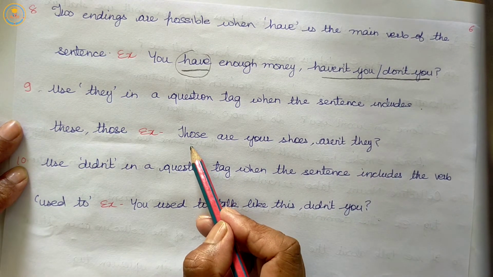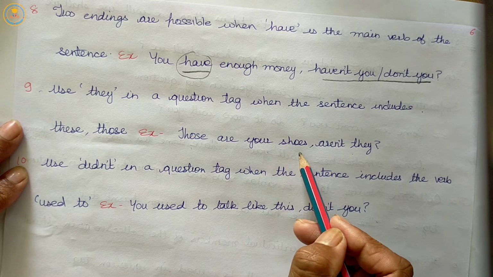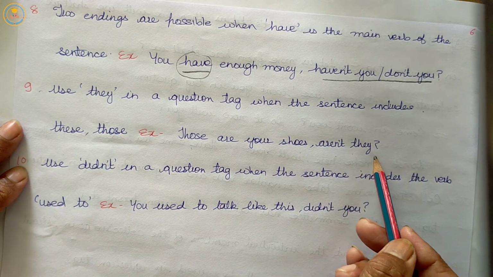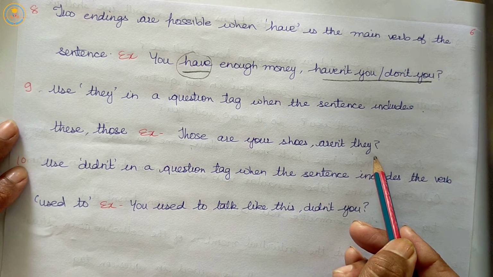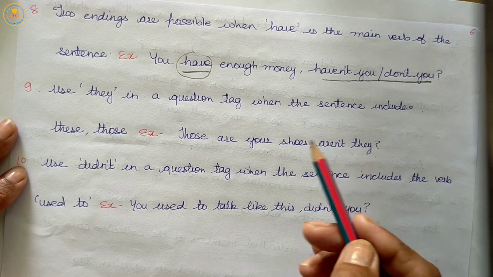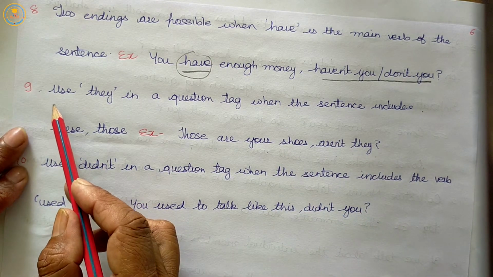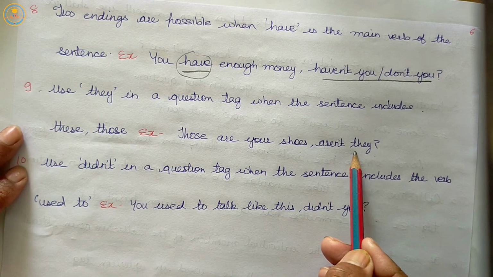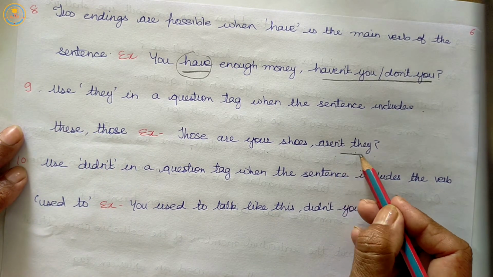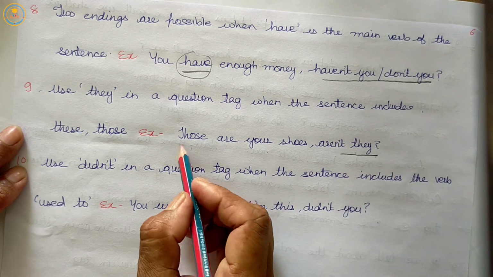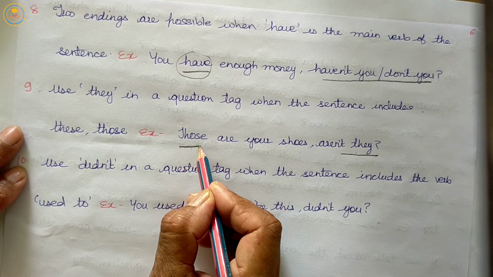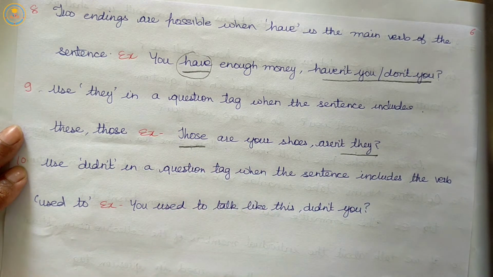Example, those are your shoes, aren't they? Question mark. Or these are your shoes, aren't they? So, we use they in the tag question when the sentence starts with or includes these or those.